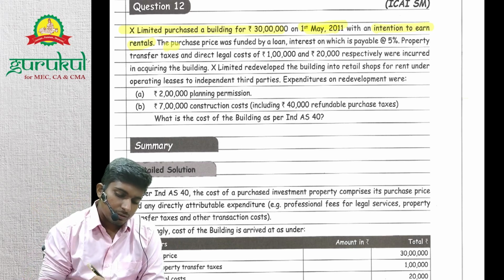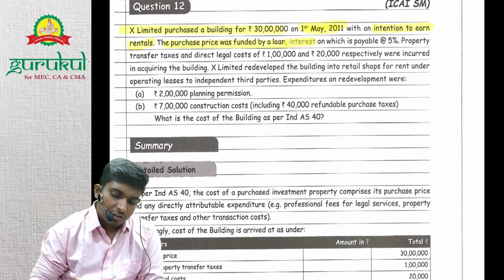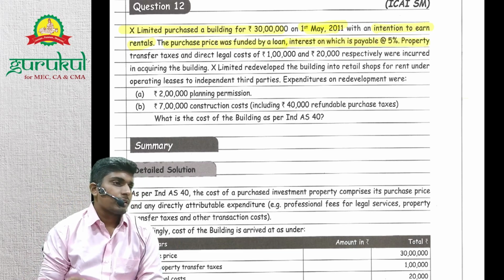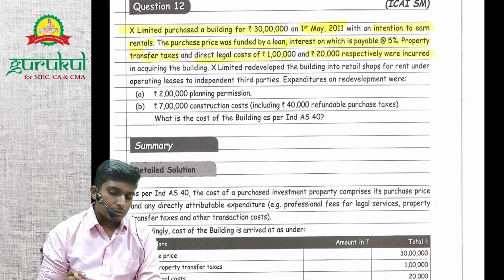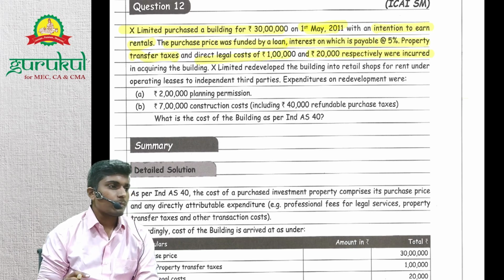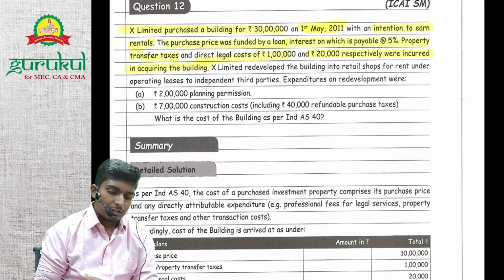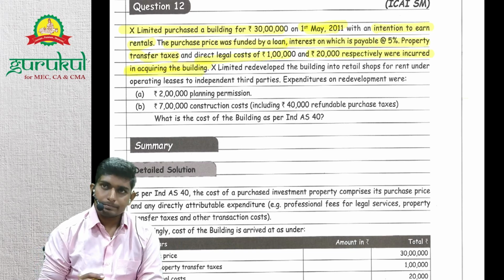The purchase price was funded by a loan, interest on which is payable at 5%. Property transfer taxes and direct legal costs of 1 lakh and 20,000 respectively were incurred. So these will be added, because they are incurred in acquiring the building, right?